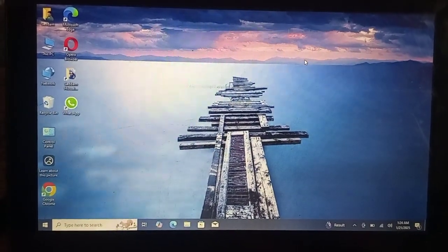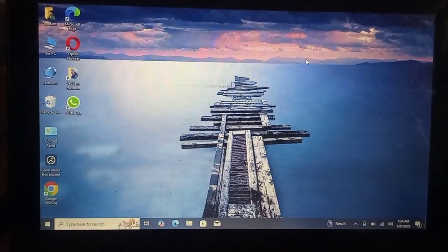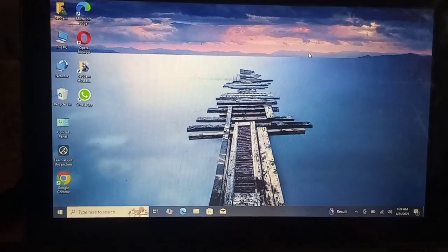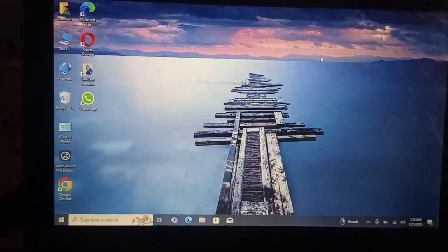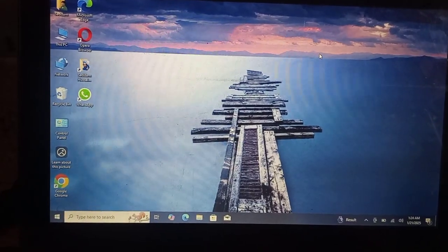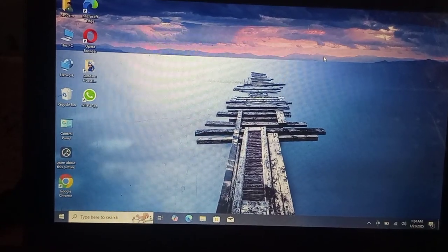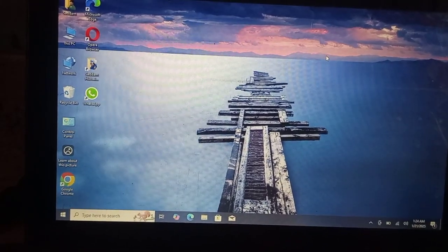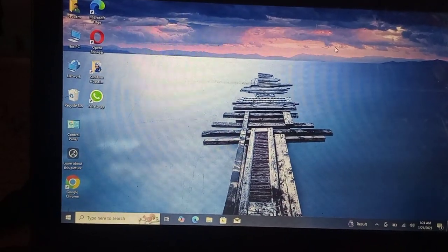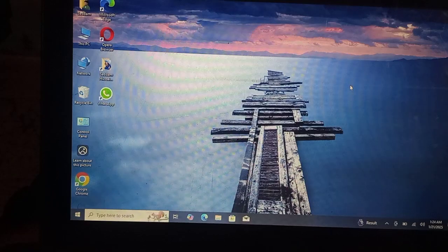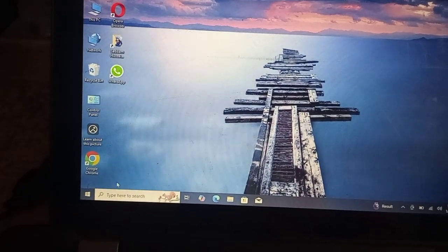Today I will show you how to fix a short keyboard in laptop. We have a laptop here. This laptop's backspace key is short, and when you type and press any of the backspace row keys, it starts deleting all the typed alphabets. So let's first see what's the problem.